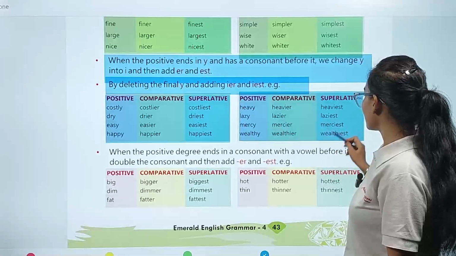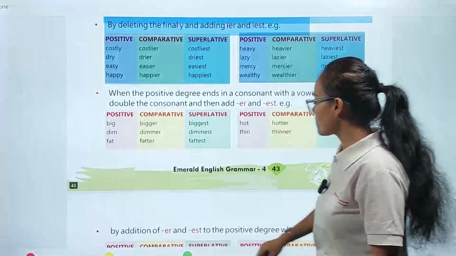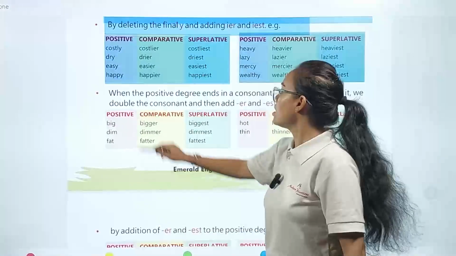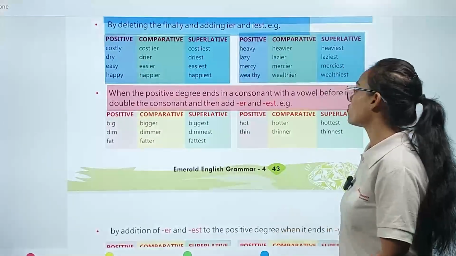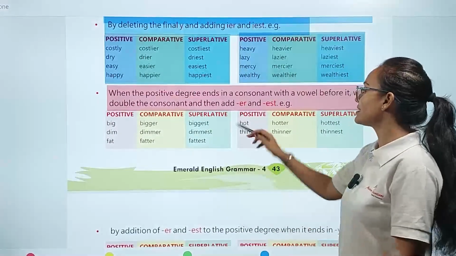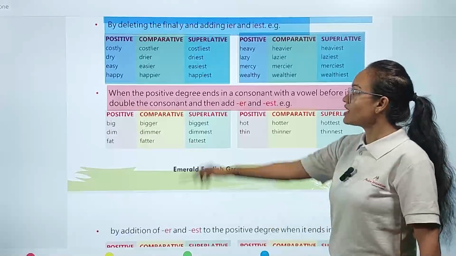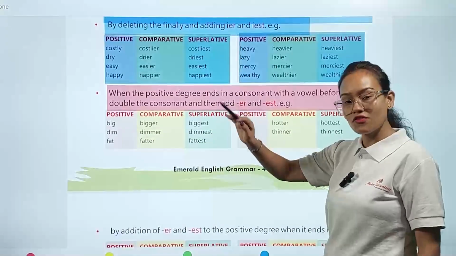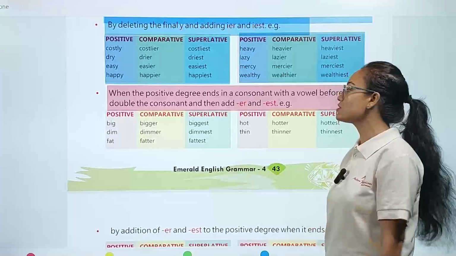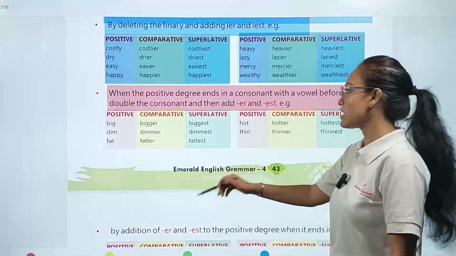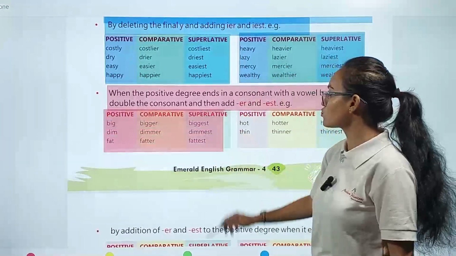Heaviest, laziest, merciest, and wealthiest. Okay, now when the positive degree ends in a consonant with a vowel before it, we double the consonant and then add er and est. Whenever the positive degree of an adjective ends with a consonant sound, then we add er and est. Example you can see here: positive, comparative, and superlative.